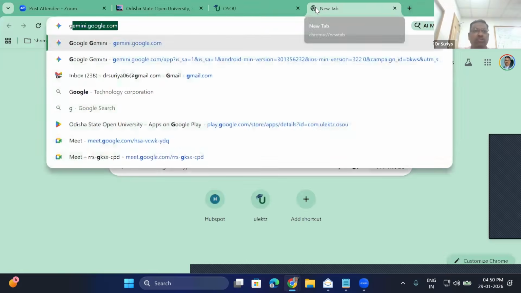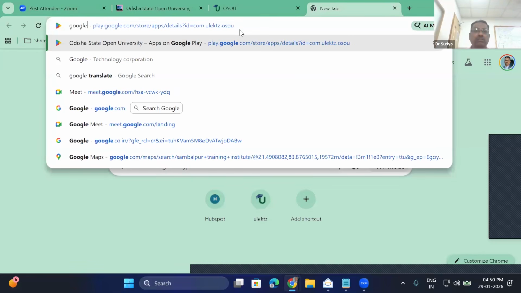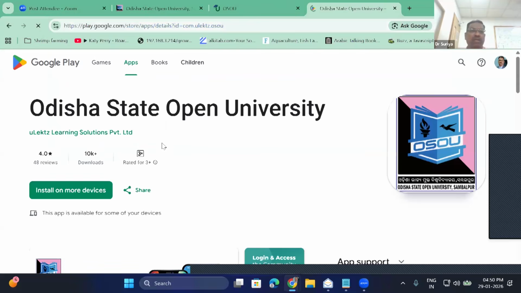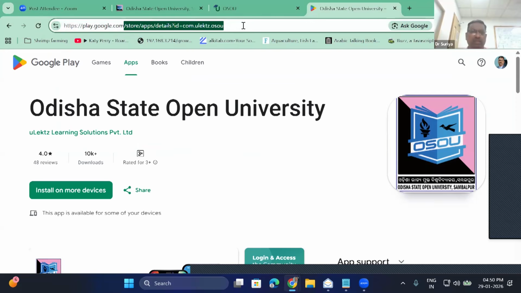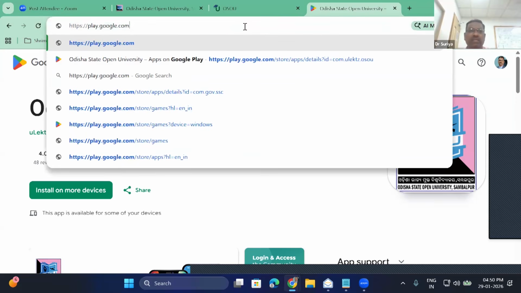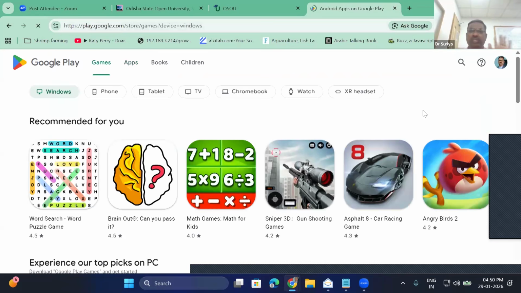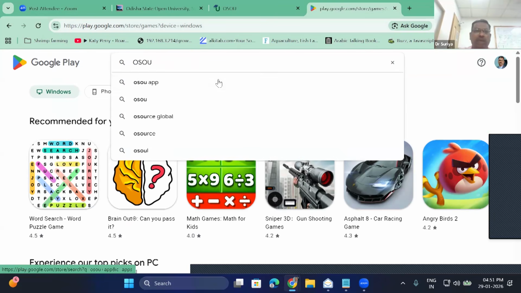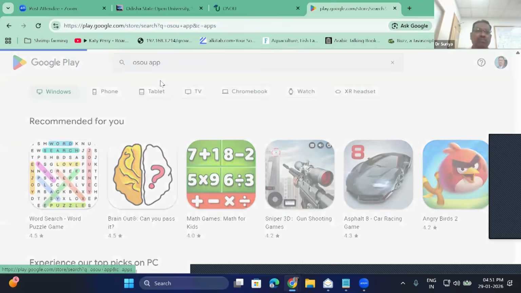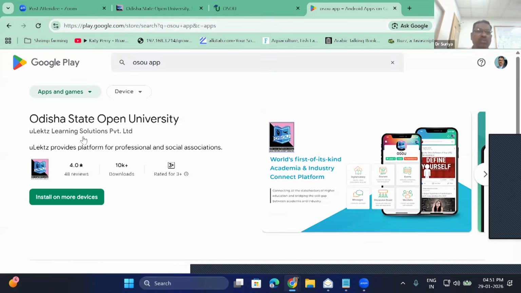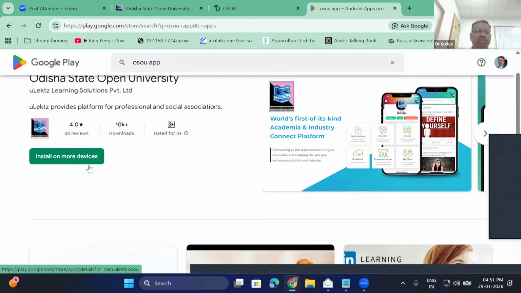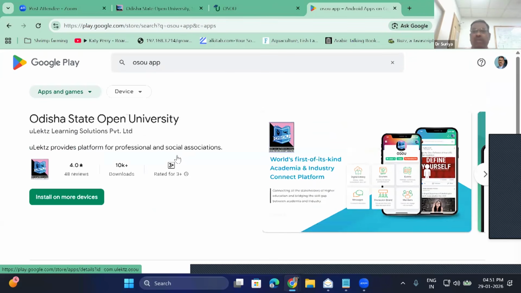if you go to Google Play Store, I'm just going to Google Play Store, you will have the Odisha State Open University app. Since I have already taken the link, it is showing directly. Wait, I will show you. This is the Play Store if you open. Just click here, search button, and say OSOU app. See, it is coming here. You will get that OSOU, Odisha Open University app. So you can install it on your mobile.